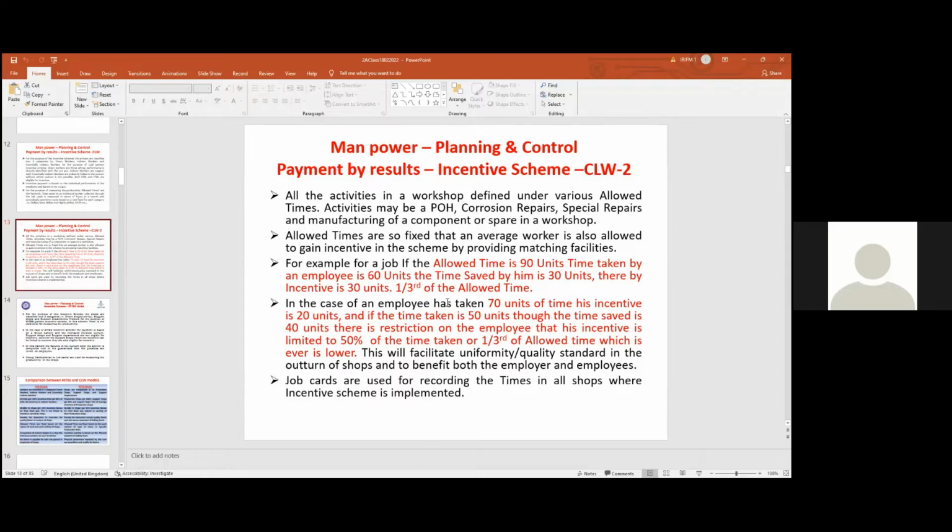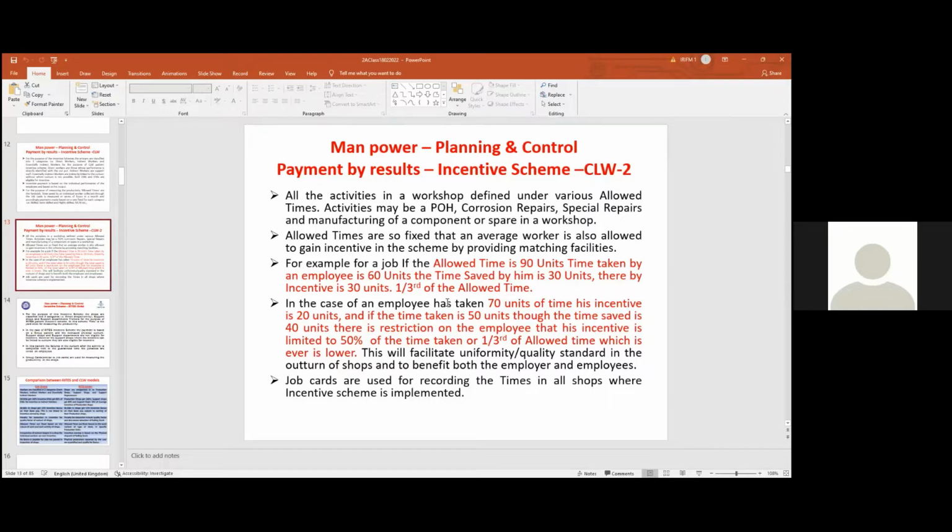In case the employee wants to save more time, it is not possible. He should do the work in a systematic and standardized way, without wasting the matching facilities, in a flow of work. As such, the time saved by each employee is restricted to 50% of the time taken. If he does more than that, he will lose the incentive. That is the system that was made.